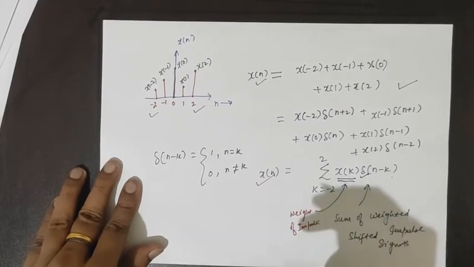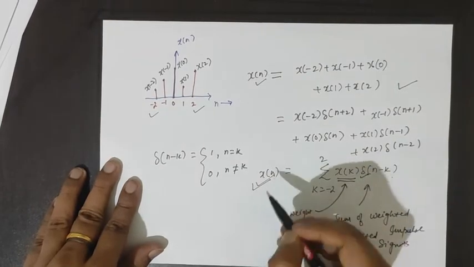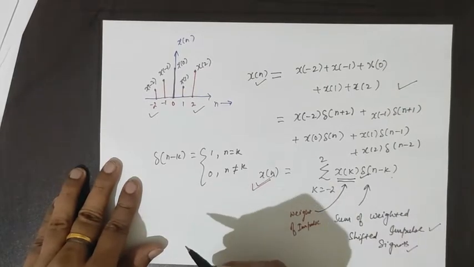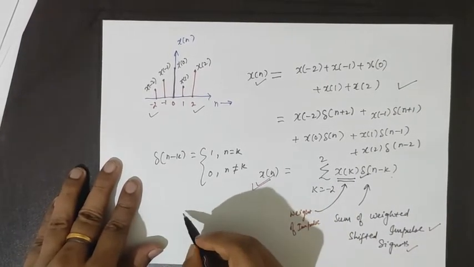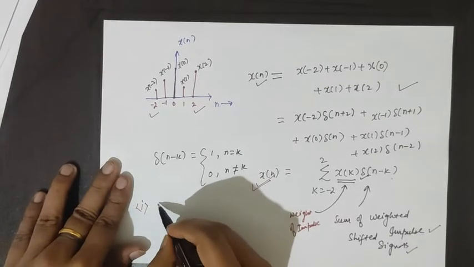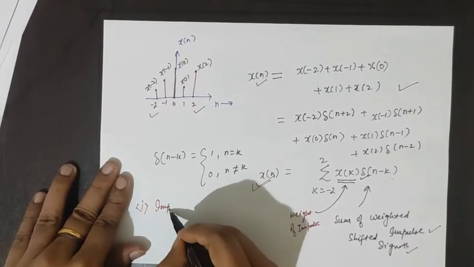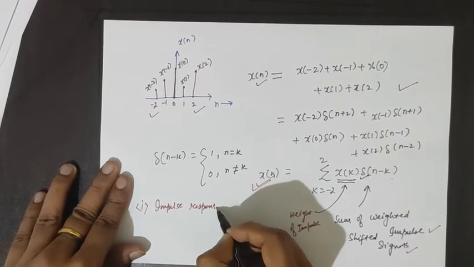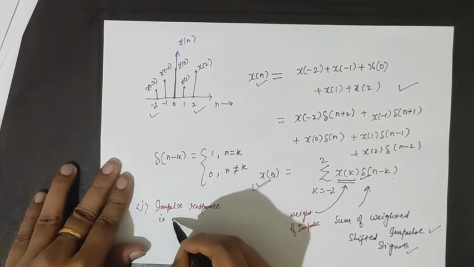So this is how we have resolved an input signal as a sum of simple signals, which we have taken as impulse signals. And why have we taken impulse signals? Because for the purpose of finding the output, the impulse response is known.